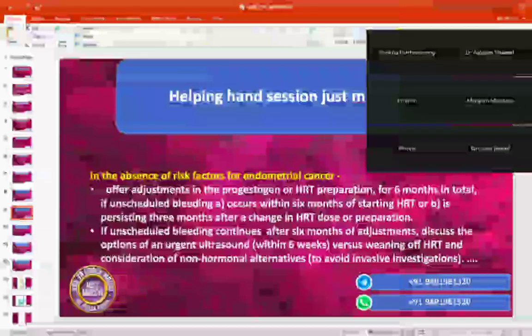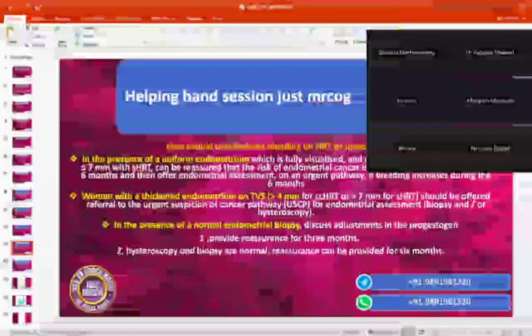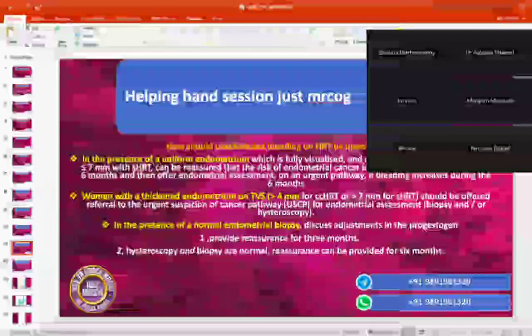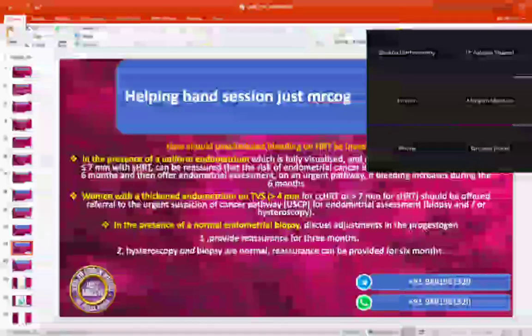Then you have offered a scan, and she is ready for the scan. In the scan, you got this finding. She is on sequential, and her finding is 7 mm or less. What are you going to do? We can reassure her that the risk of endometrial cancer is low, ma'am. And if it is more than 4 mm, then?